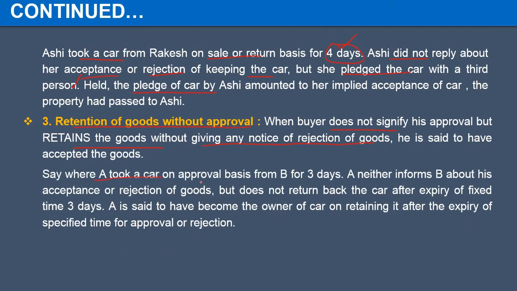A took a car on approval basis from B for 3 days and A neither informs the seller about acceptance nor rejection, but he does not return the car even after the expiry of these 3 days. So after the 3 days, it is very clear that A has kept the car and A has become the owner.